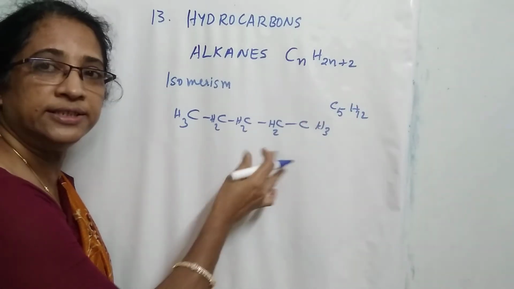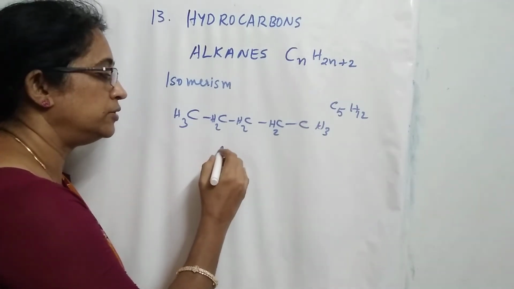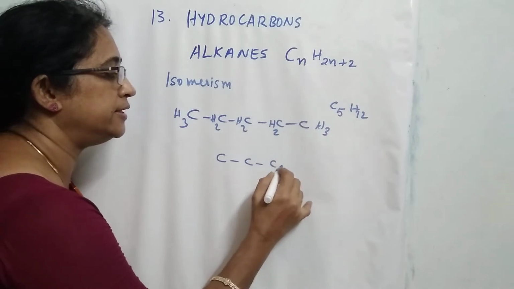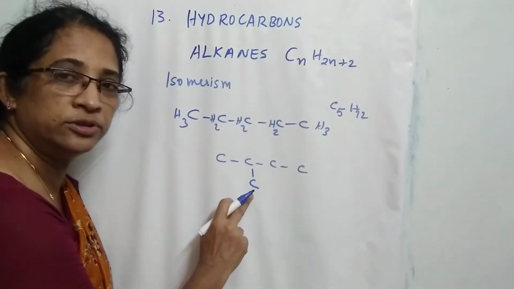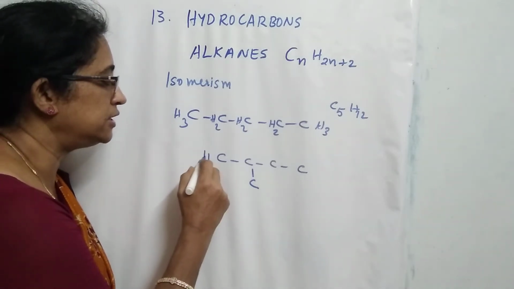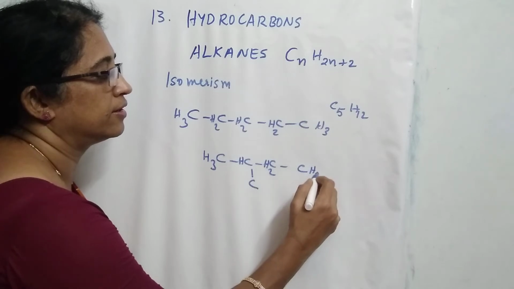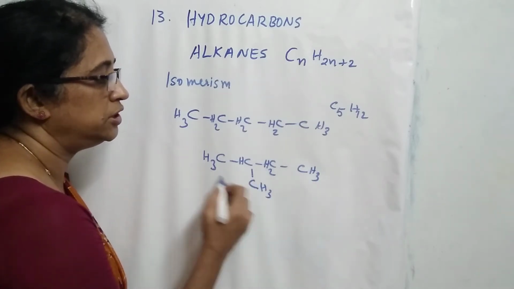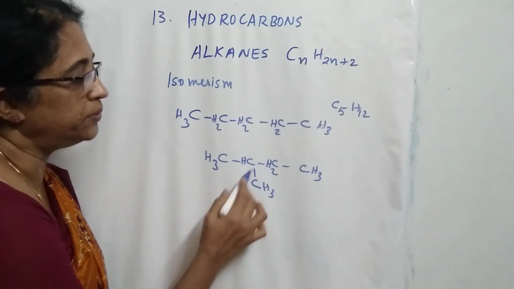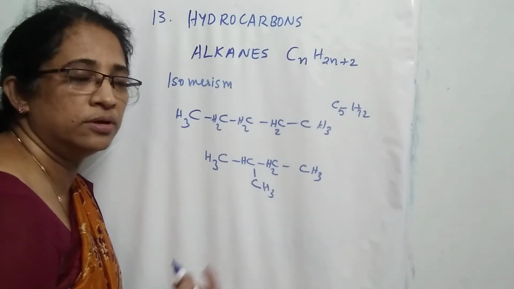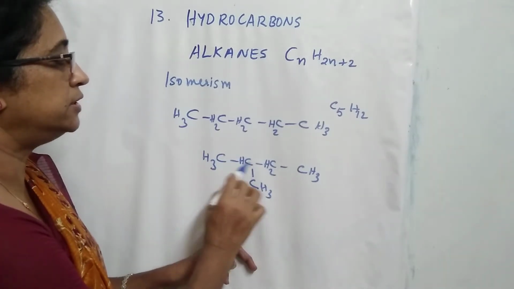By rearranging the carbon chain, the next isomer is obtained by writing 4 carbon atoms in the chain and attaching the 5th carbon atom to the second carbon, and satisfying the remaining valencies of carbon with hydrogen. This compound is called isopentane or 2-methylbutane according to the IUPAC system. Here also the molecular formula is C5H12.